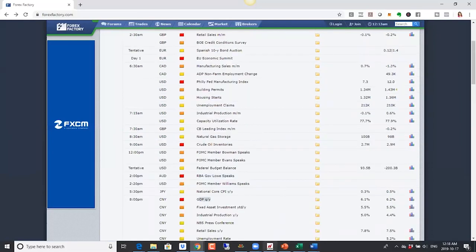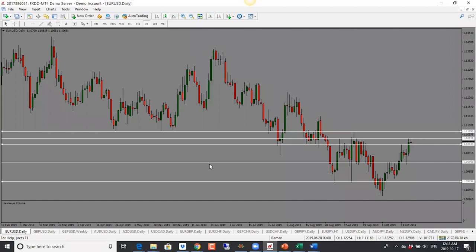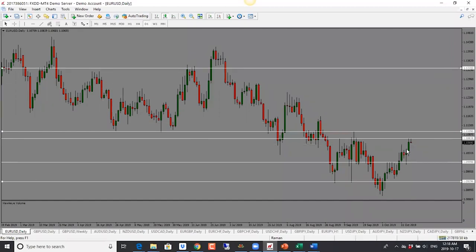So let's move on to our charts here. As usual, we'll start off with our euro dollar. For the euro, yesterday we were looking for a move higher. Now we got that move. Price is into the resistance here at 1.1080, and if price stays below this number, I will look for price to drop further.